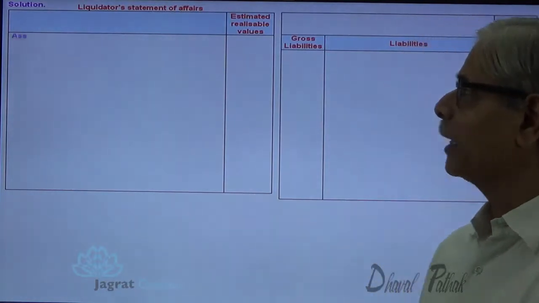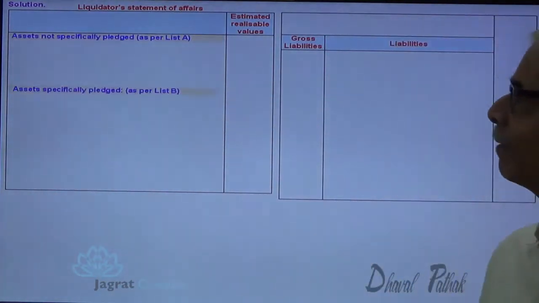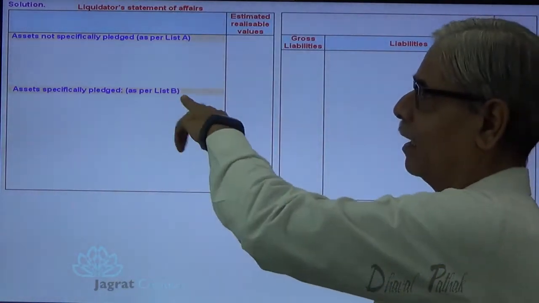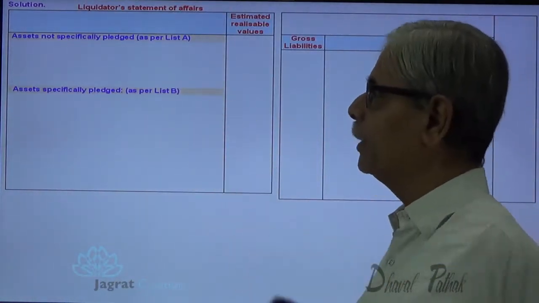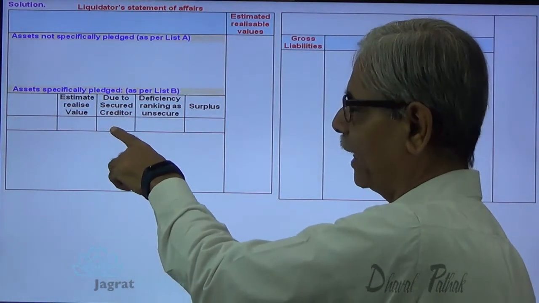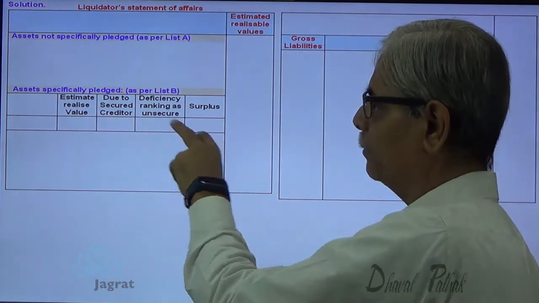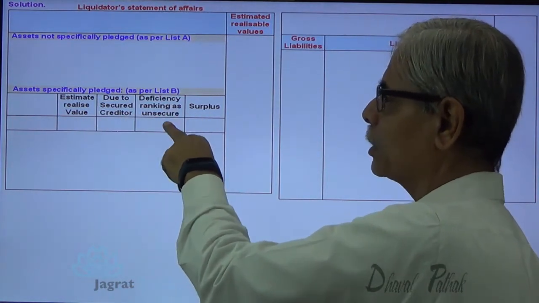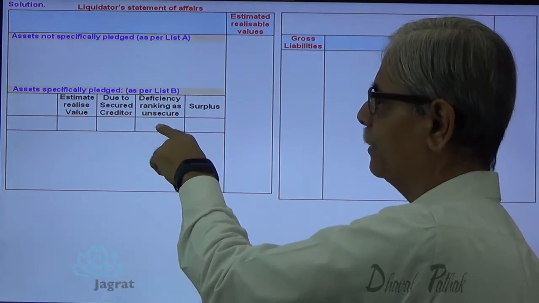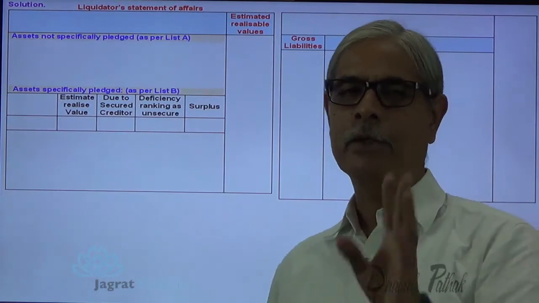Now as I told you, let me write down list A, list B, assets specifically placed. In list B, you should prepare this column. Estimated realizable value, amount payable to creditors. If the realizable value is more, then it is surplus. If the realizable value is less, then it is known as deficiency. Deficiency will be treated as unsecured creditors and will go to the unsecured creditors list.